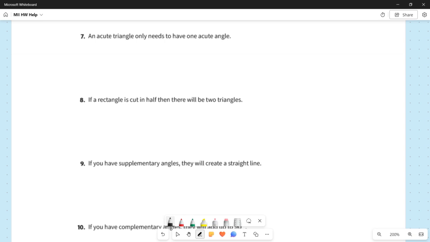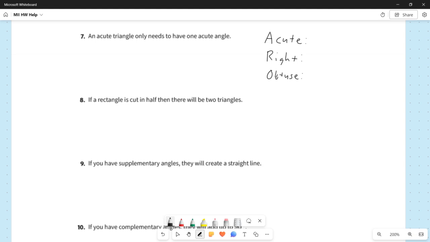For 7, we're talking about how they are classified according to their angles. And the way that triangles can be classified according to their angles is, you can have an acute triangle, you can have a right triangle, and you could have an obtuse triangle. Okay? Acute, right, and obtuse.